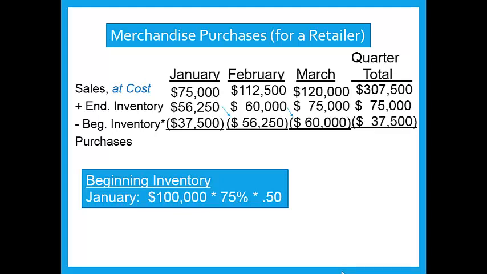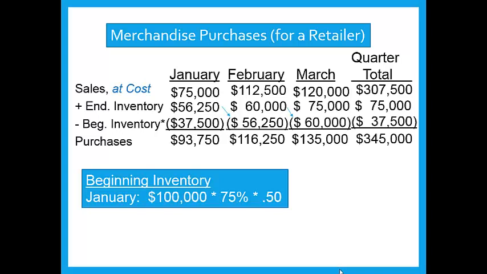Right now we can compute our purchases. In January, our purchases need to be $93,750. In February, $116,250. And in March, $135,000. So purchases for the quarter, $345,000.